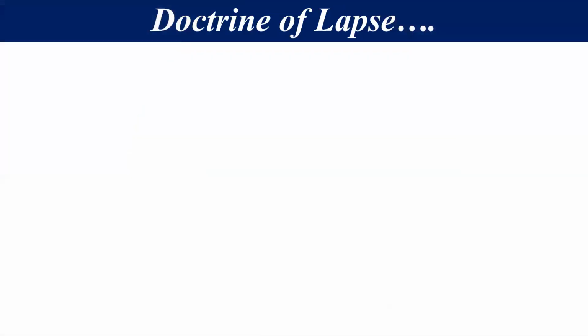My dear students, first of all, we will discuss the doctrine of lapse. In the previous video, we discussed that the British government adopted two policies to expand its rule. The first one was the war method, by which they could annex the maximum part of India and establish their rule over many parts of India.